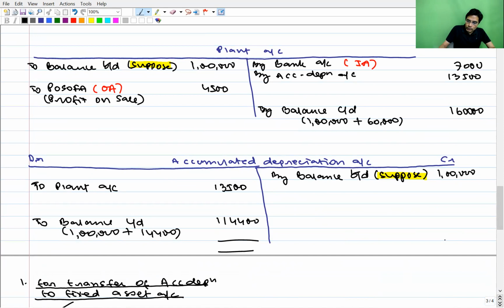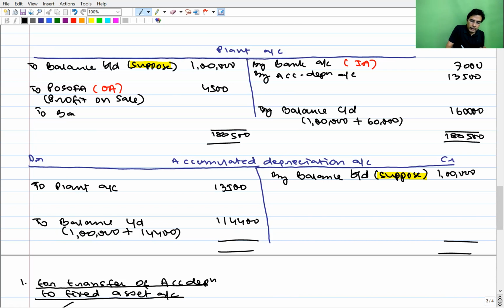Now let us close these two accounts, and if it is tallying, fine. If it is not tallying, then the difference would be purchase of plant. Let's see, 1,80,500 minus 1,04,500.